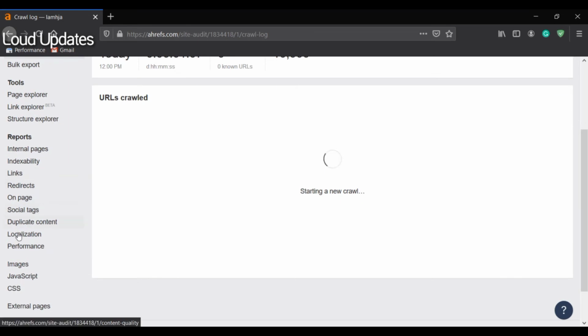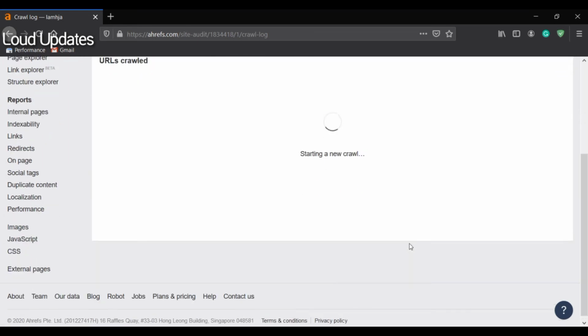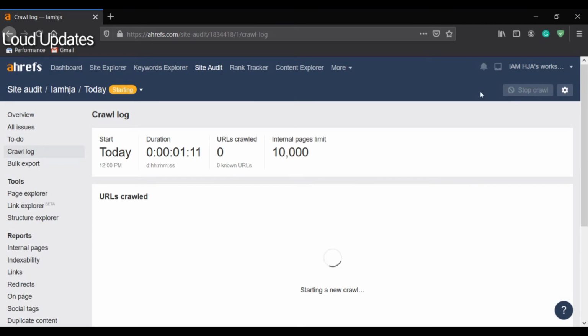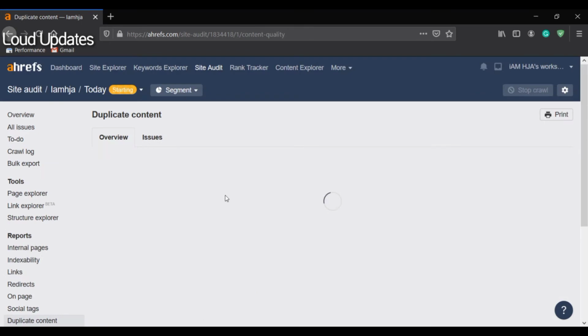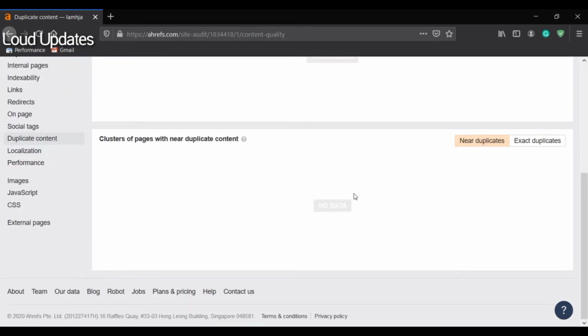Okay, they will show you everything. Here you can see link explorer, page explorer, internal pages, indexability, links, redirection, on page, social tags, duplicate content, landing pages, everything.